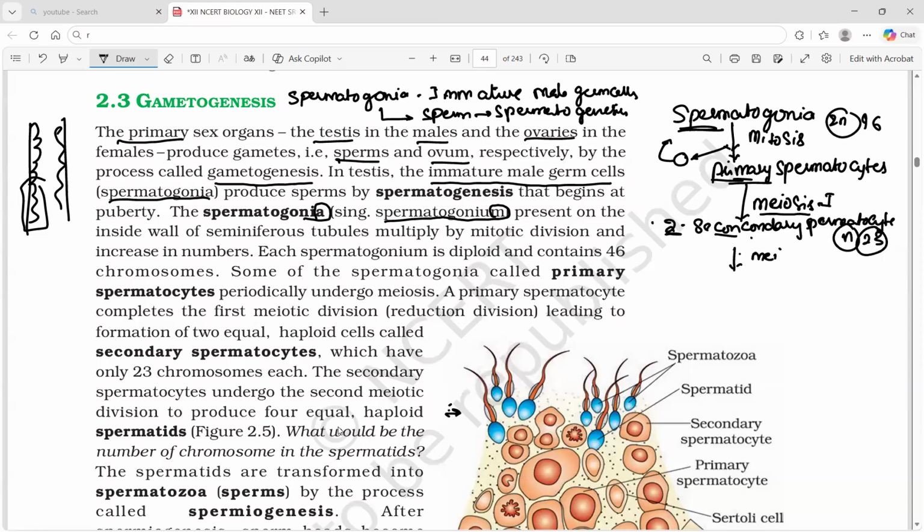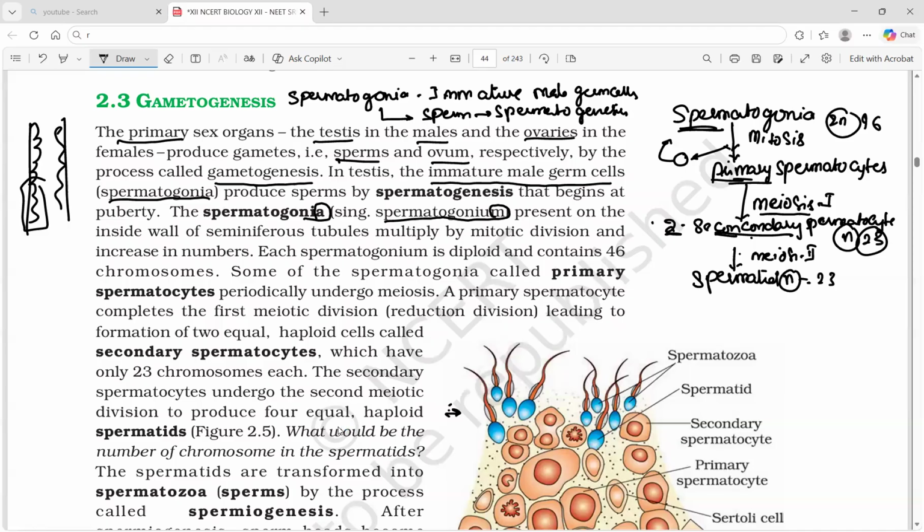Meiosis 2 is performed by the secondary spermatocyte, and meiosis 2 results in spermatids. What is a spermatid? Haploid, n equal to 23.